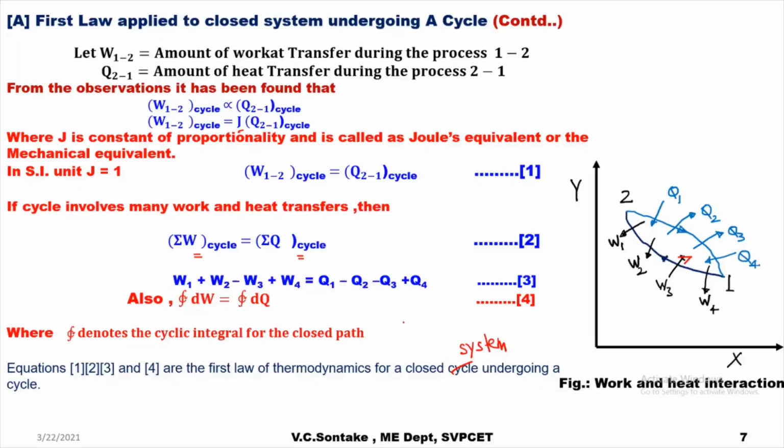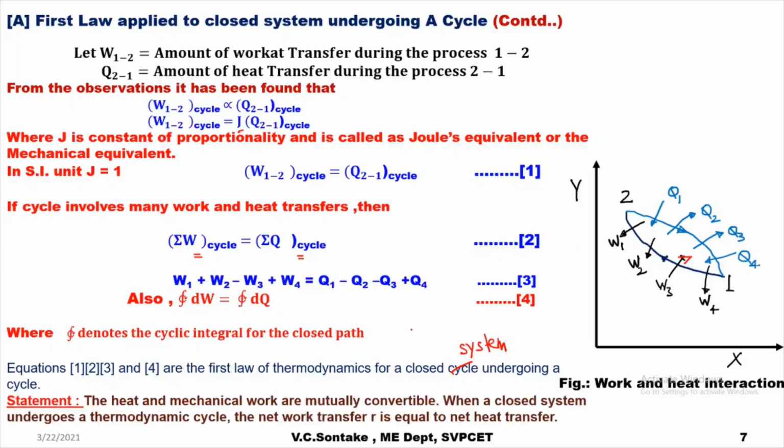Let us try to put all these mathematical equations into word form. So a statement of the first law of thermodynamics for a closed system undergoing a cycle will be: the heat and mechanical work are mutually convertible. When a closed system undergoes a thermodynamic cycle, the net work transfer is equal to the net heat transfer.